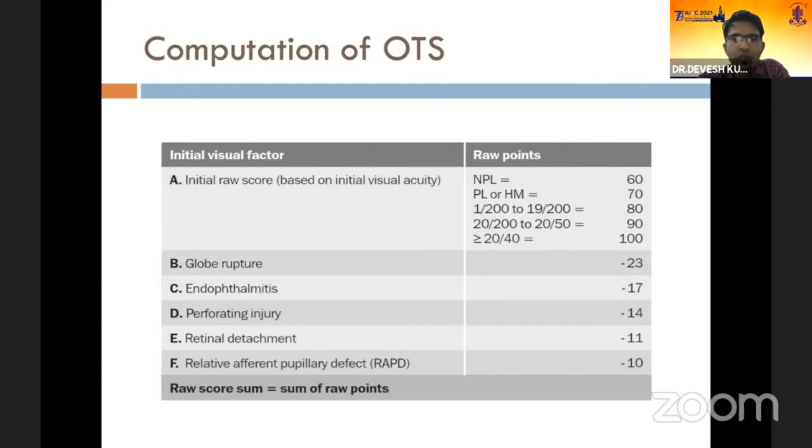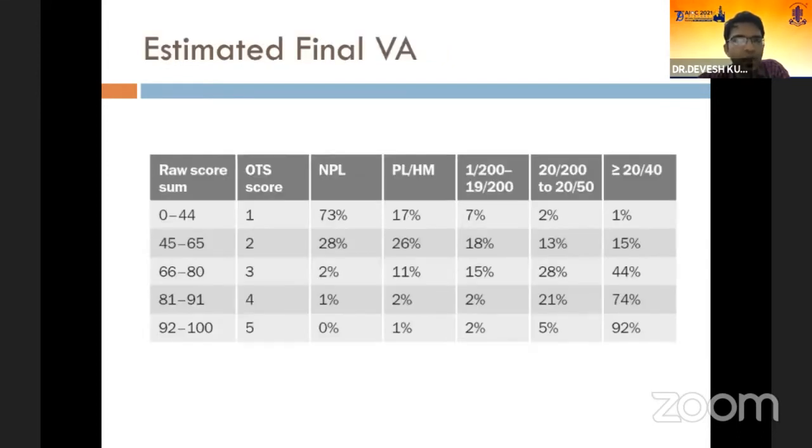Based on the initial presenting visual acuity, we have the initial raw score ranging from 60 to 100, and then based on the presence of the anatomical factors, we subtract these points from the 60 to 100, and then we have the final raw score. Based on the final score, we have 5 categories of ocular trauma scoring, 1 to 5, and then based on this table, we can predict what will be the final visual acuity of the patient at 6 months.